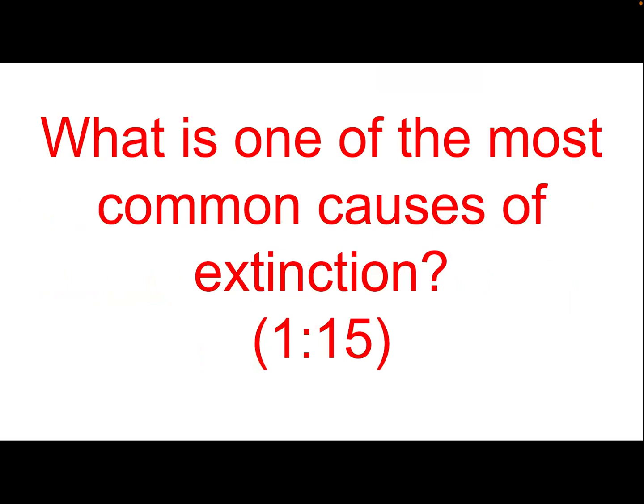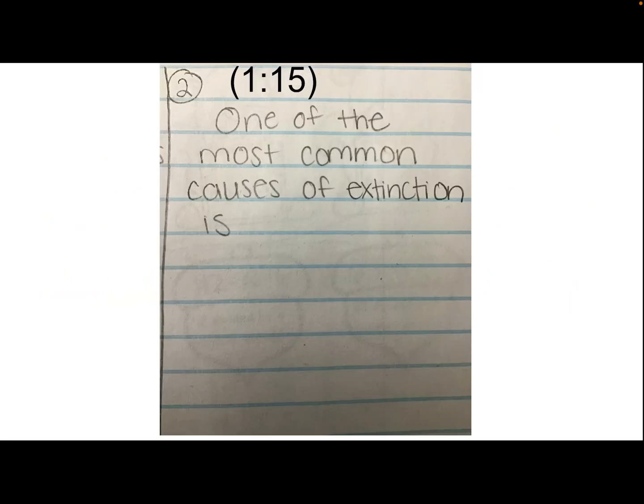So in your box 2, here's what you will write. Have your pencil ready. Next to the number 2, I want you to write parentheses 1:15 parentheses to remind yourself that you can find the answer at 1 minute and 15 seconds.